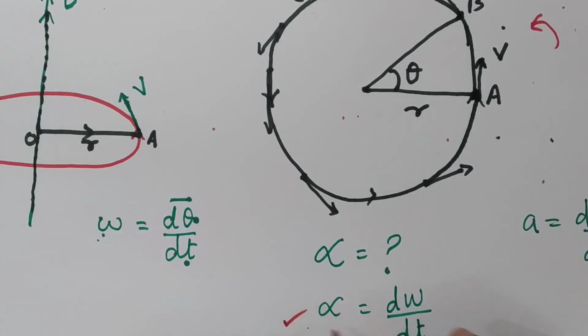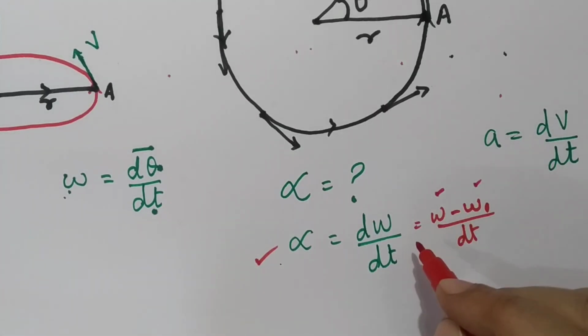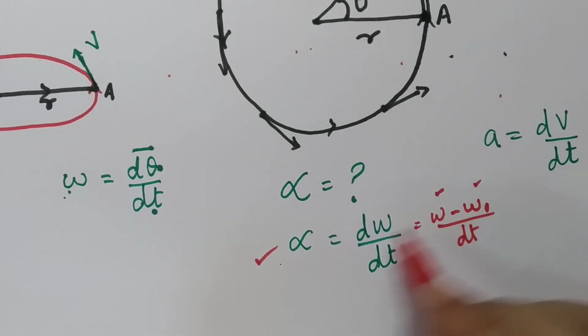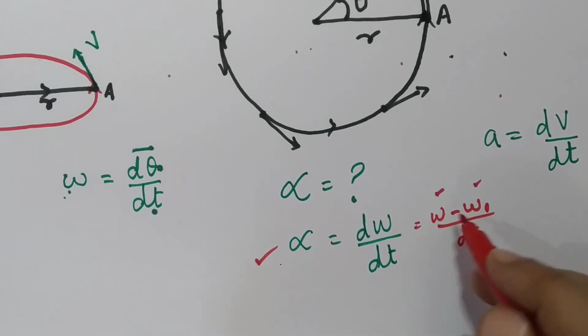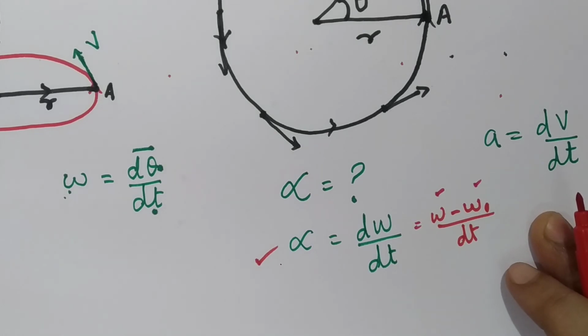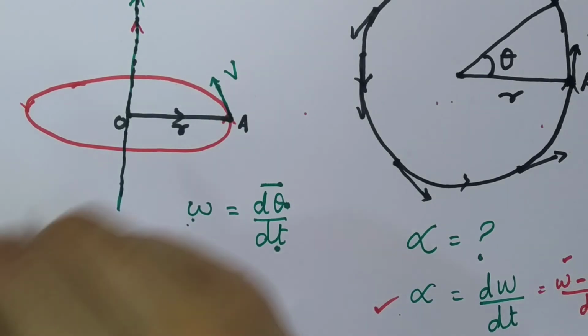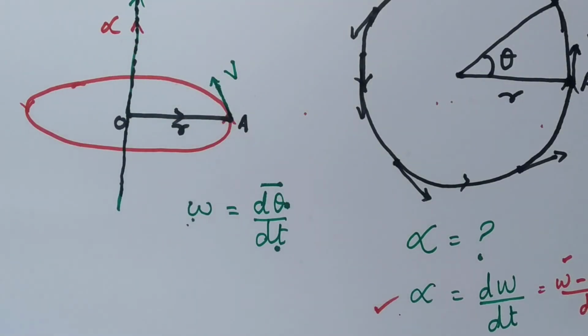So this formula will be written as omega minus omega 0 upon dt, where omega is the final speed and omega 0 is initial speed. So when the fan is accelerating, when it is switching on, omega will be greater than omega 0, alpha will be positive, and it will have the same direction as that of angular velocity. So angular velocity will be upward. Angular acceleration will also be upward.